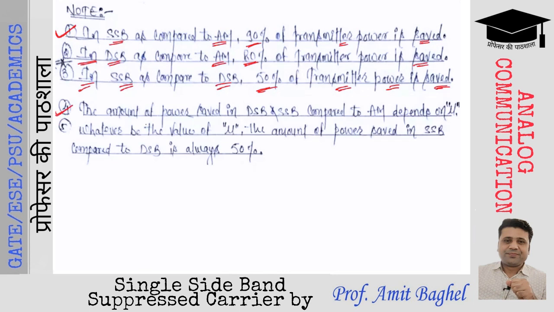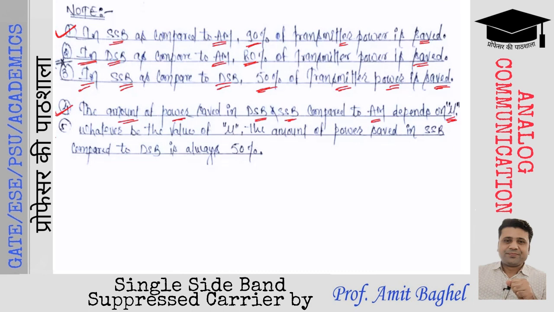Fourth point. The amount of power saved in DSB and SSB compared to AM always depends on the modulation index mu. स्टैंडर्ड AM के रिस्पेक्ट में जब DSB या SSB में आप पावर सेविंग की बात करते हैं, that will always depend upon the modulation index, the value of the modulation index mu.